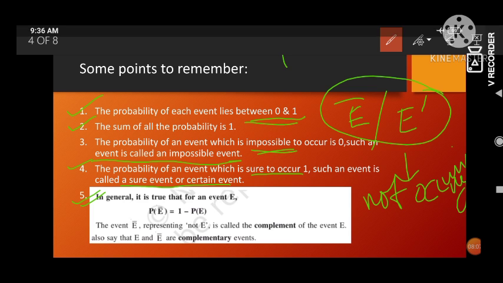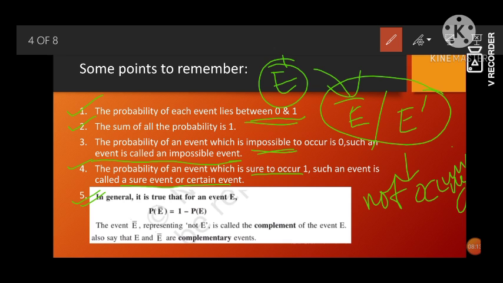If E is the event which is occurring, then PE bar or E prime is the event which is not occurring. So the event E bar representing not E is called the complementary of an event. Also, E and E bar are complementary to each other.